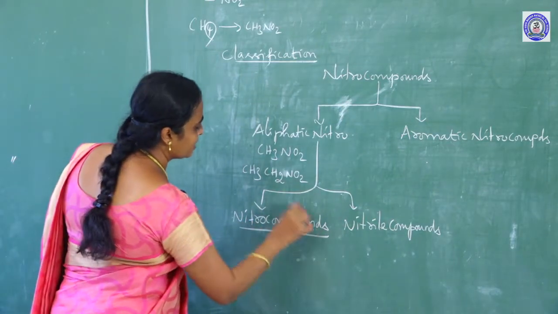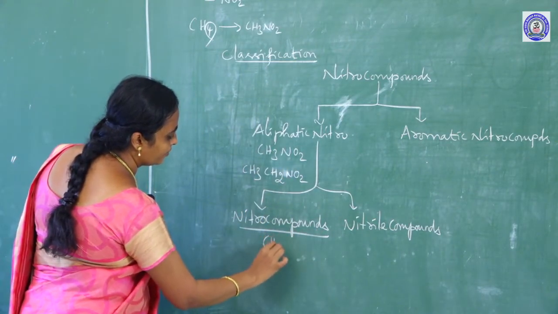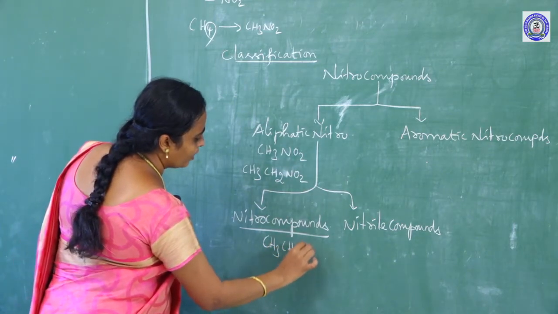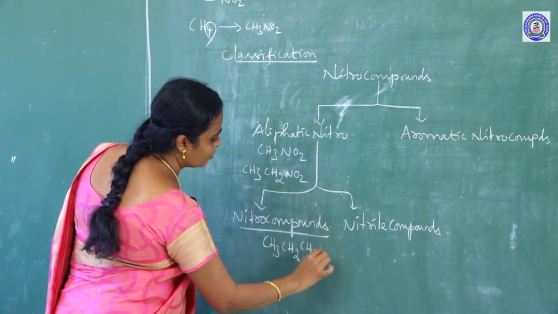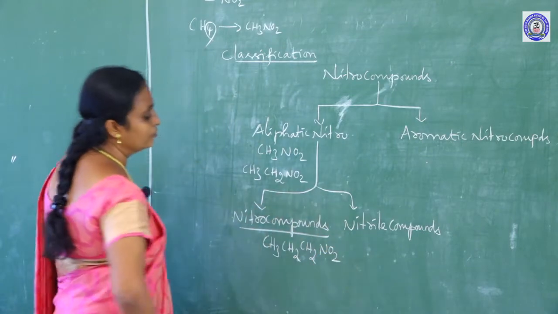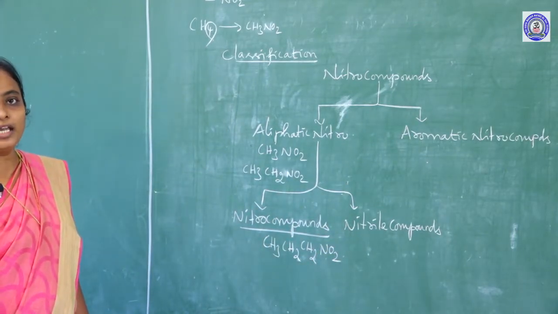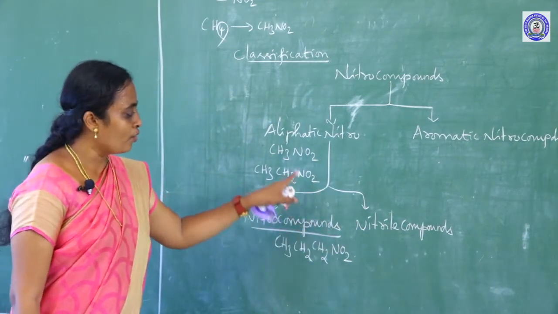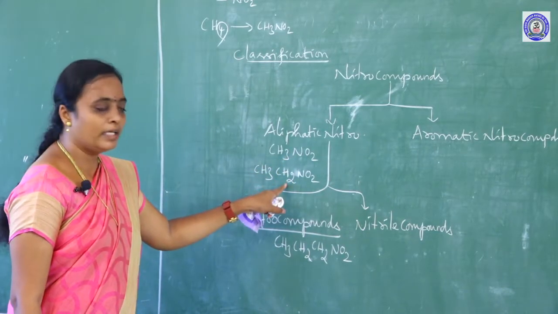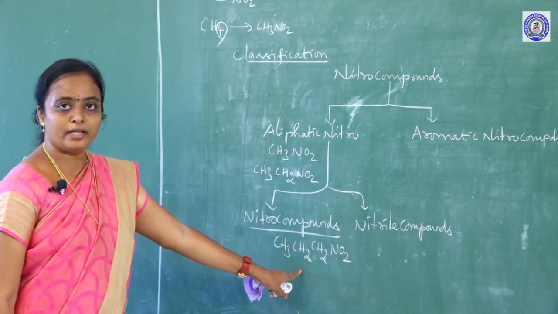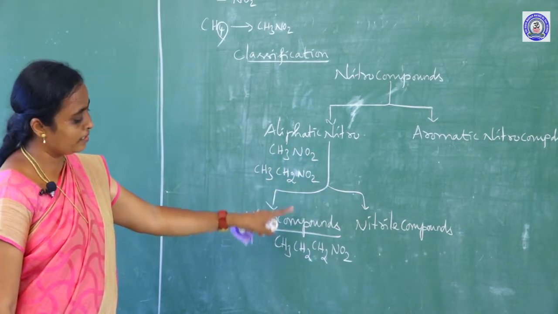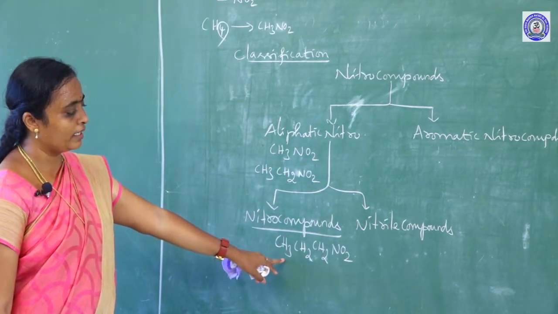For nitro compounds I will take the aliphatic system, and give one more example, CH3CH2CH2NO2. Nitromethane, nitroethane, nitropropane. I already mentioned two examples, and here I have taken one higher member.